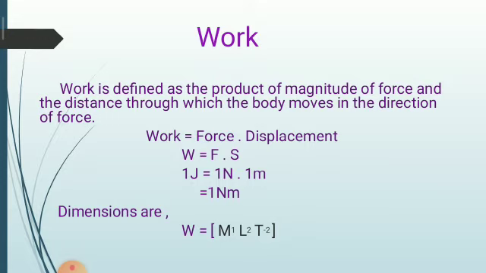Now, work is defined as the product of magnitude of force and the distance through which the body moves in the direction of force. Therefore, work done W is equal to force into displacement, that is F into S. Its unit is 1 joule in SI system, where F is measured in Newton and S is measured in meter. Therefore, 1 joule is equal to 1 Newton meter, and the dimensions are M1, L2, T minus 2.